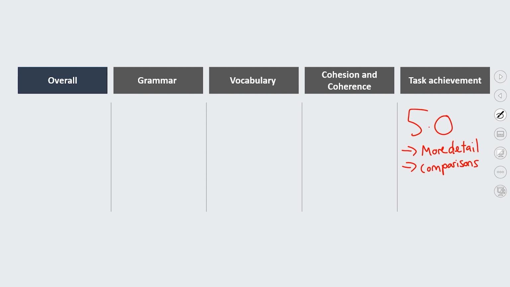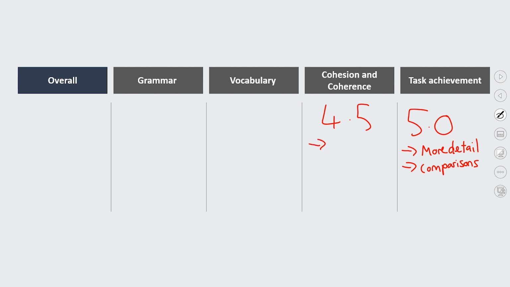Both the UK and Sweden did this, however, Portugal and Italy did this. Or in this period between 1960 and 1970, these 3 countries increased. The only country to decrease was Italy, or something like that. More integrated, more detailed comparisons would help this candidate. That would also help their coherence and cohesion score.